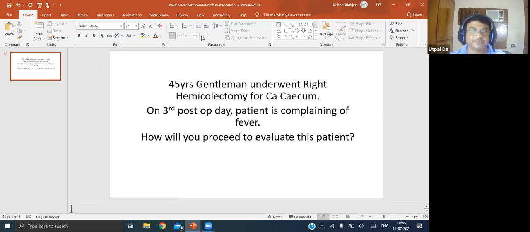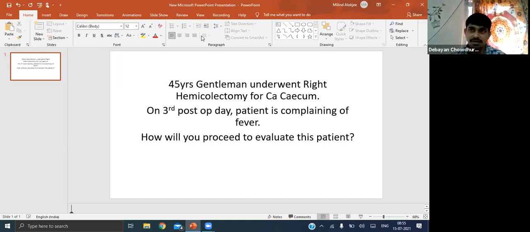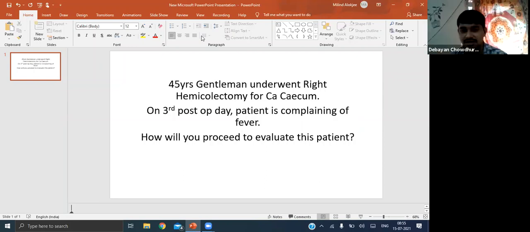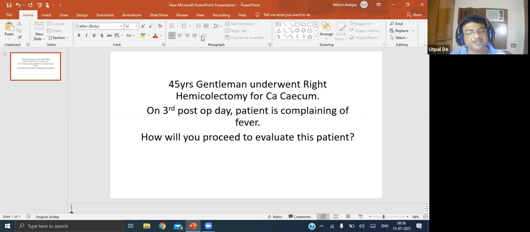And what about peripheral thrombophlebitis? For example, due to the IV cannula that we use, the patient's hand may be swollen. In that case, sir, I will remove the IV cannula first, then give a cold compress.